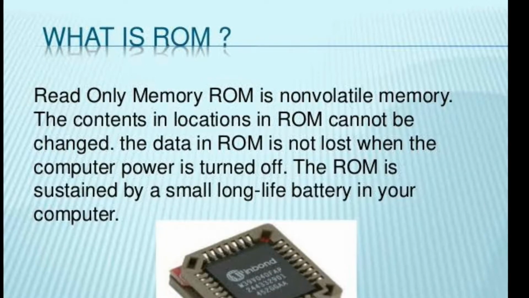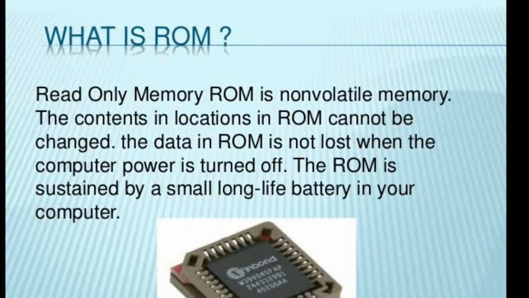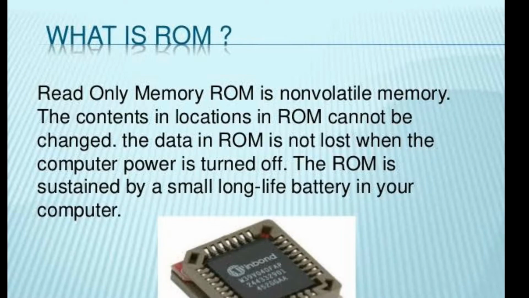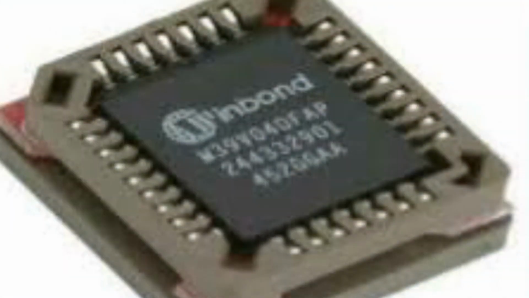If we talk about read-only memory, meaning ROM, there are three types. First is PROM. PROM means programmable read-only memory. This type of ROM can be programmed to store information, but once this is done, the information on the PROM chip cannot be altered or erased.